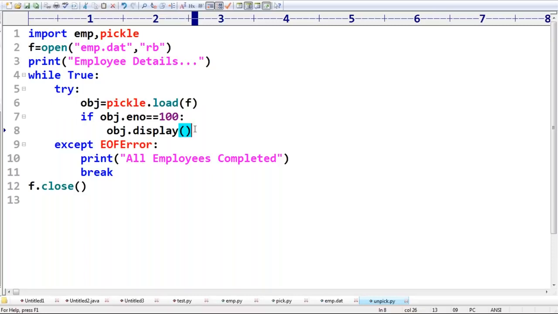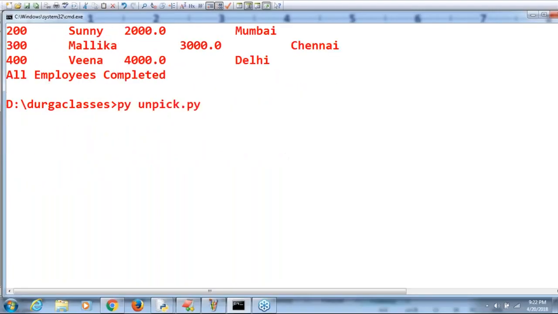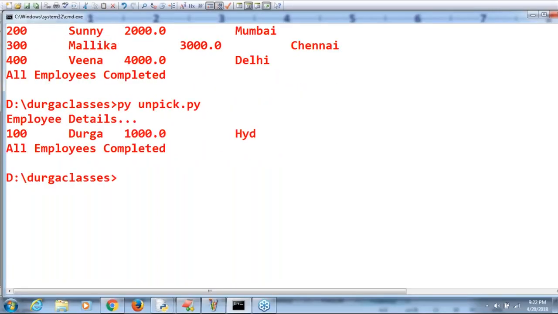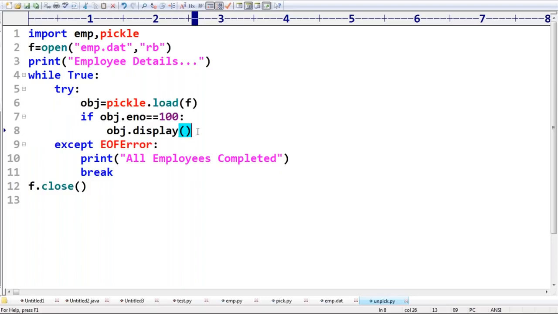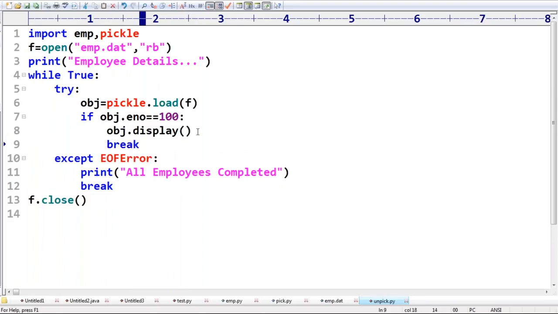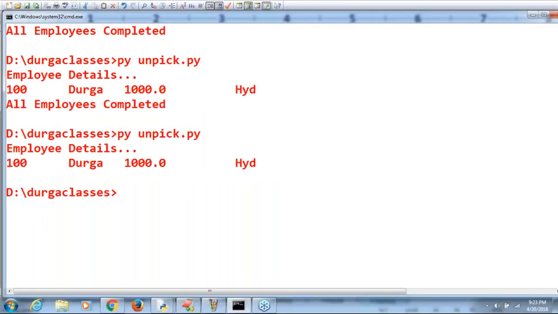Maybe in the OOPS related concept, there I will explain much more. Just observe that. Employee details. How many employees' details am I getting, sir? Only one employee. The remaining things you read. But anyway, my required employee already came, so it's not required to continue. Stop, break. Then it is never going to continue further. Sir, it will keep on reading until employee number 100 is coming, and until then it's going to print.